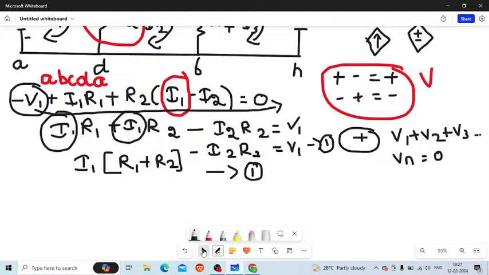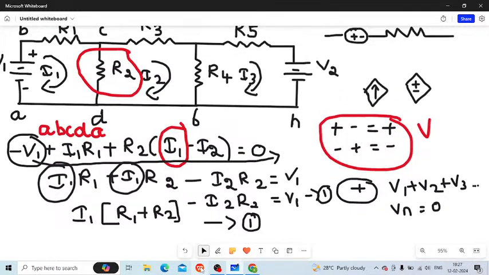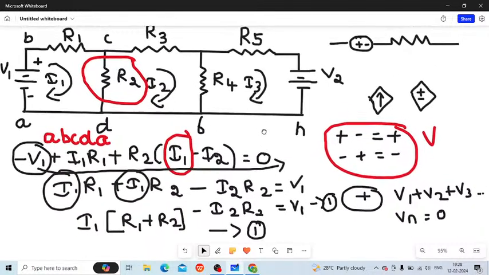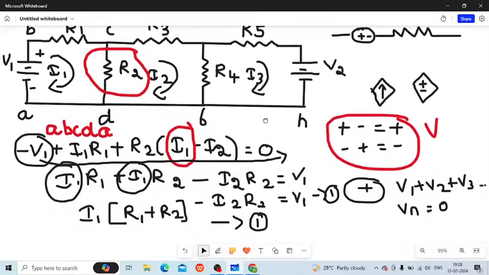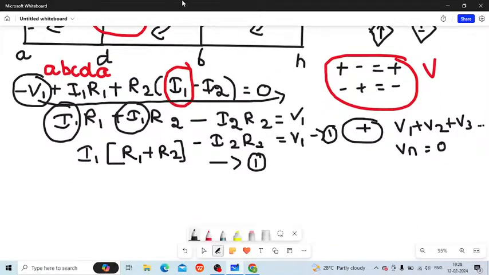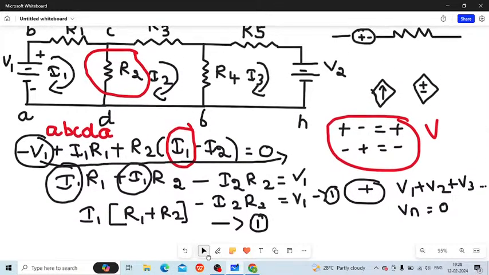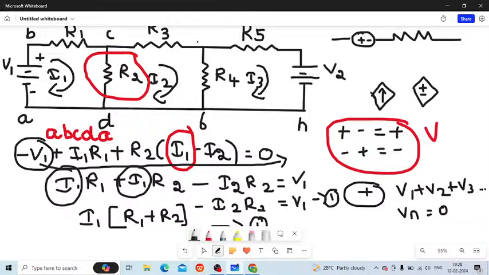In the similar way, I hope you understood how to do this. In the similar way, I'll write the other two equations. So your other two equations are nothing but, apply KVL to DCEFD and ABCDA.